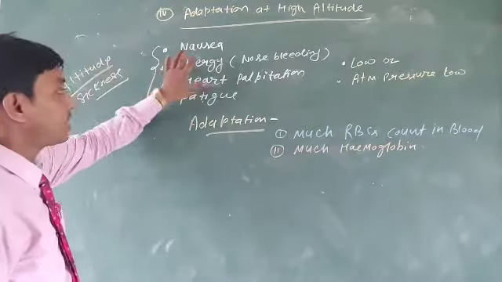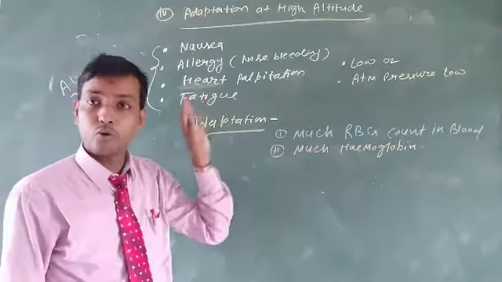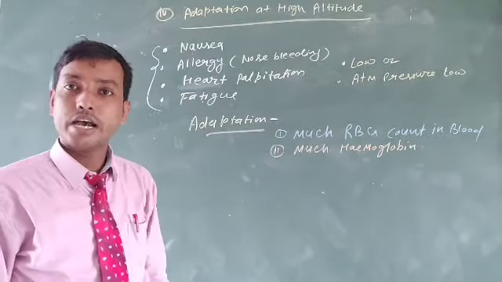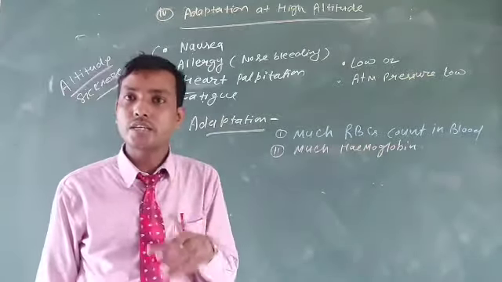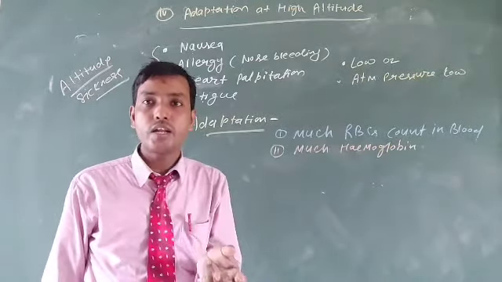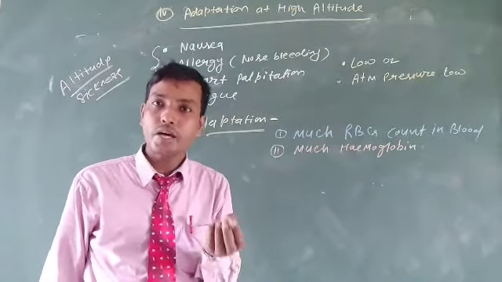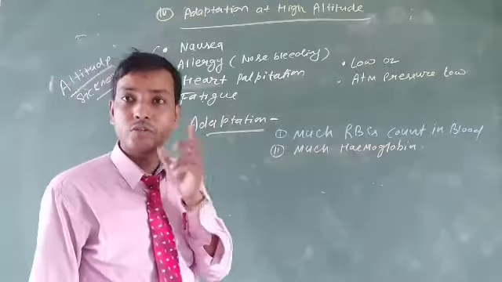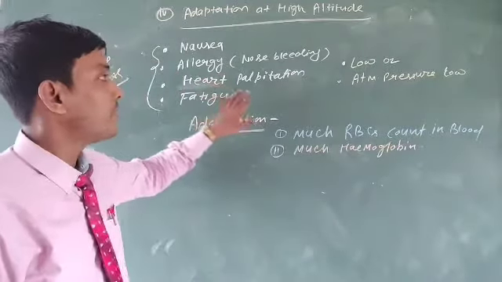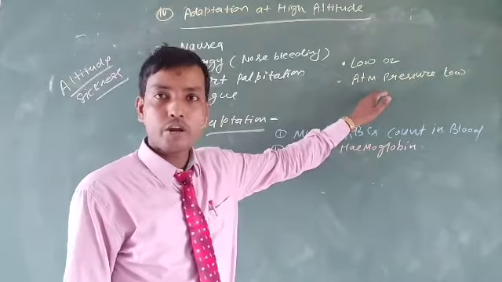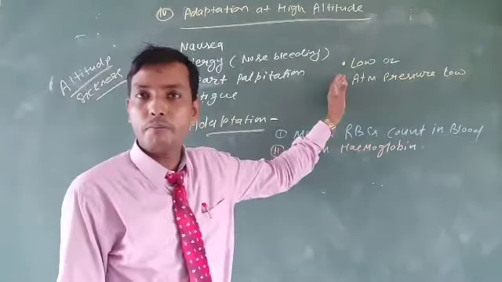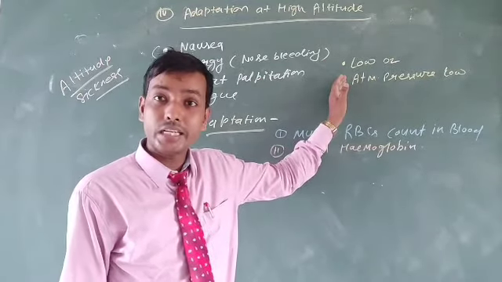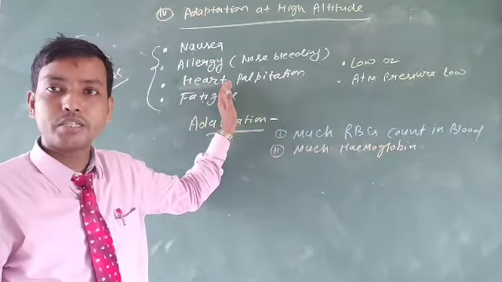By means of the different kinds of problems that appear, a question may be asked in the examination: what kinds of problems appear in the organisms or the person that journeys from a low altitude to a high altitude? It is actually asked as a HOTS or 3-mark question. You need to describe in your own language the problems of the environment as well as the problems that appear in the body. These are the problems of the environment, that is from the high altitude, and these are the problems that appear in the body.